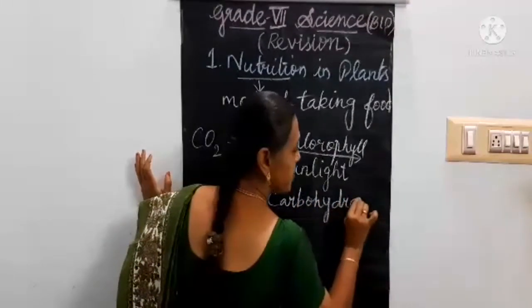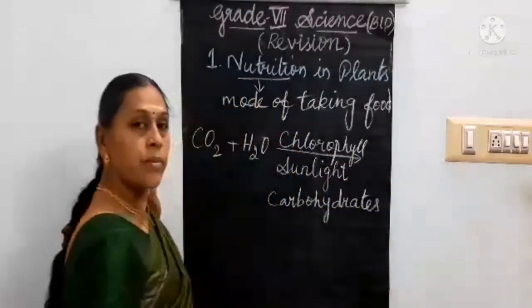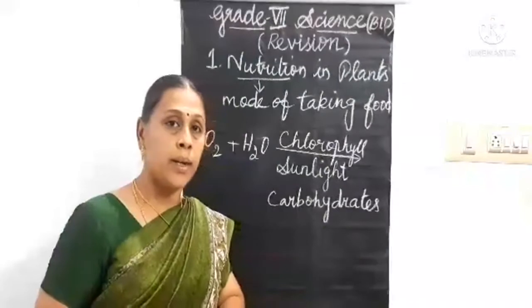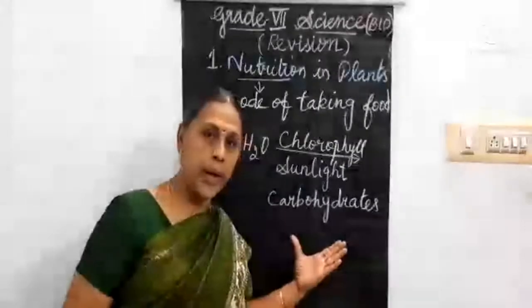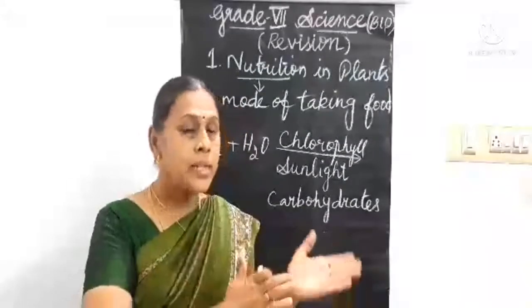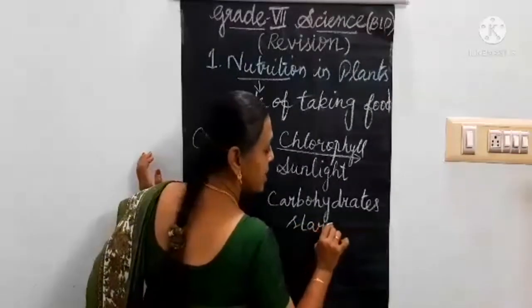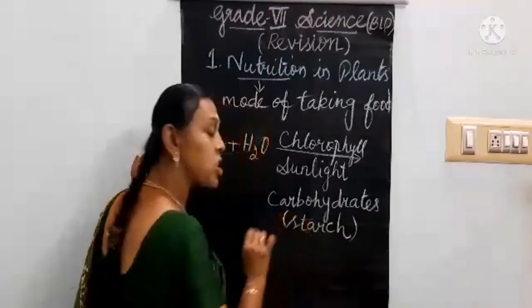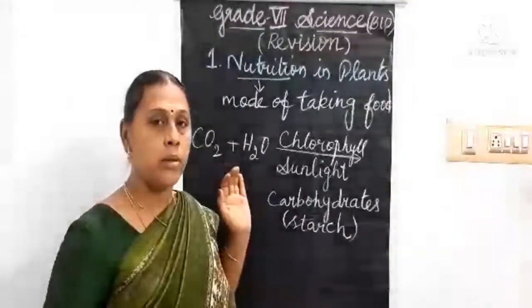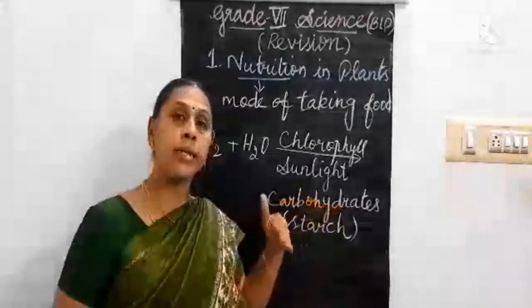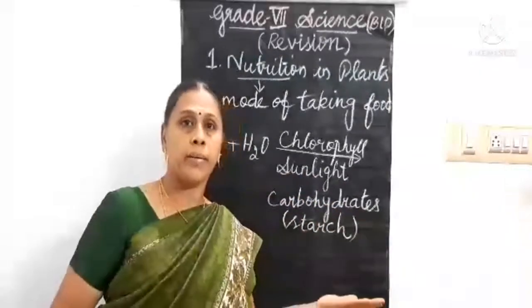The food that the plants prepare is called carbohydrates, and simultaneously it will be converted into starch. In plants, it is stored in the form of starch. So you should not think that starch and carbohydrates are different.